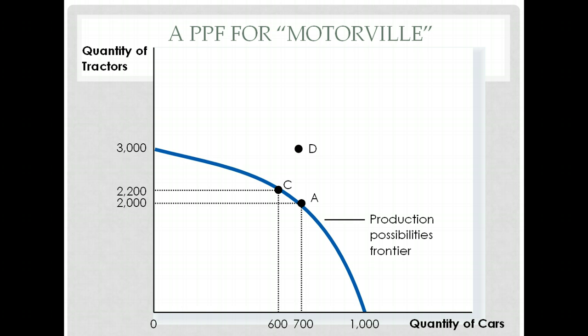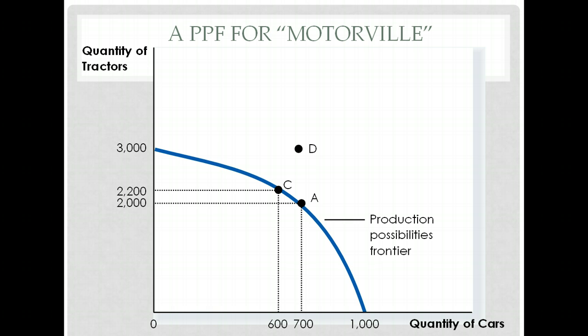Now, suppose they tried to produce at point D. Point D is outside the PPF. If I'm rounding off, it looks like maybe it's 3,000 tractors and maybe about 700 cars. The truth is, right now, Motorville can't produce point D. Why? Because it's beyond the PPF. No matter how much they try, they don't have the resources to produce 3,000 tractors and 700 cars.